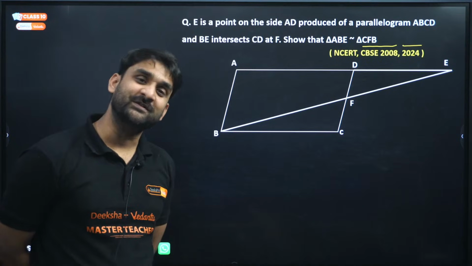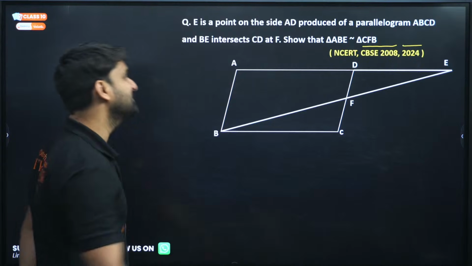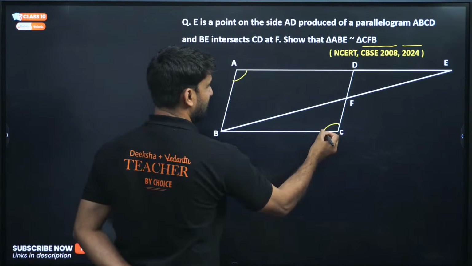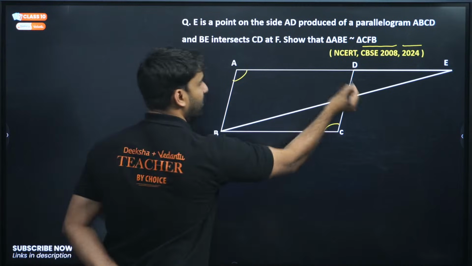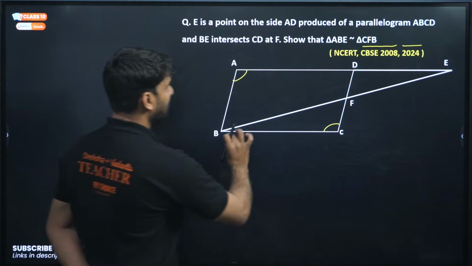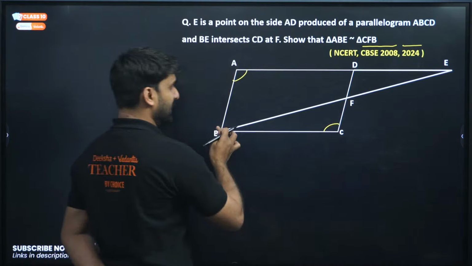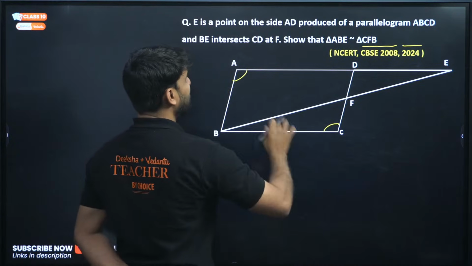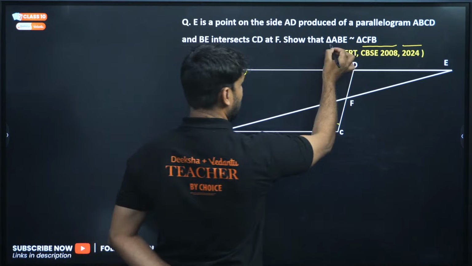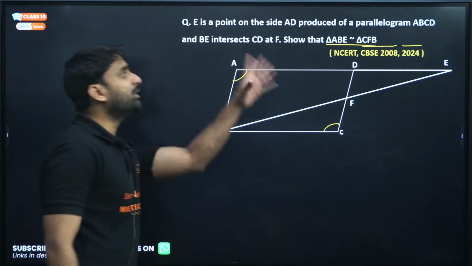The opposite sides are always equal to each other. This angle will be equal to this angle, and here this angle will be equal to this angle. You all know this. Okay. If we join BE, it intersects CD at F. Show that triangle ABE is similar to triangle CFB.